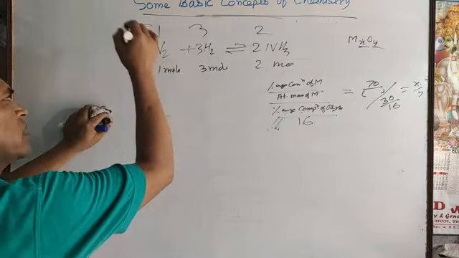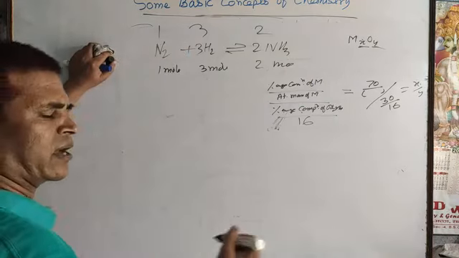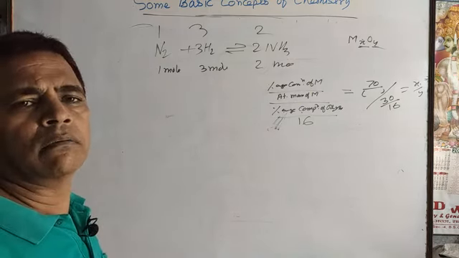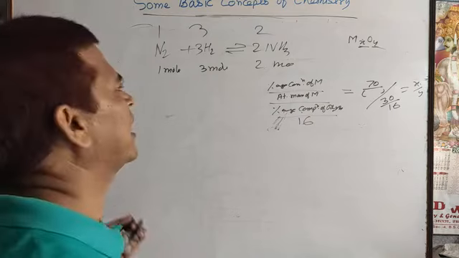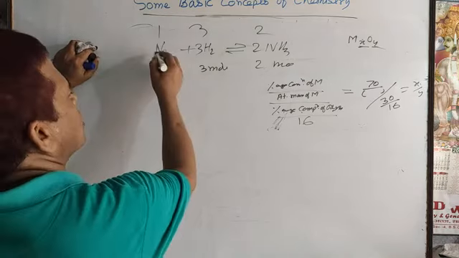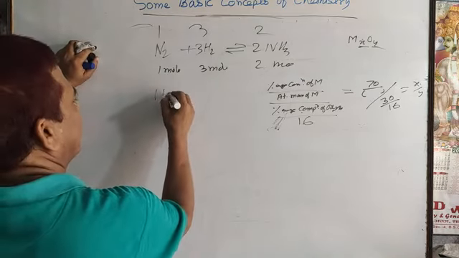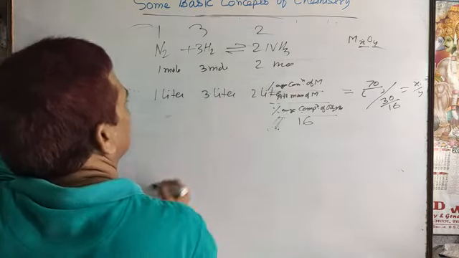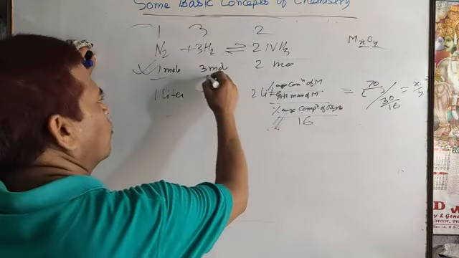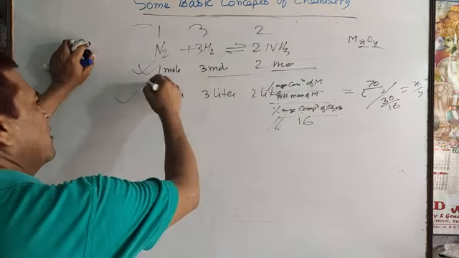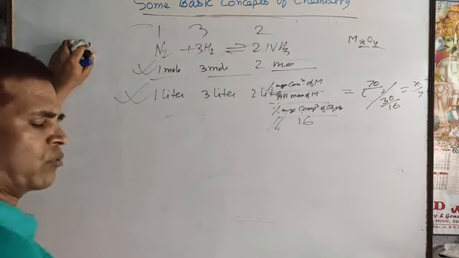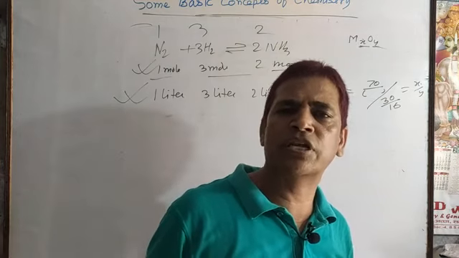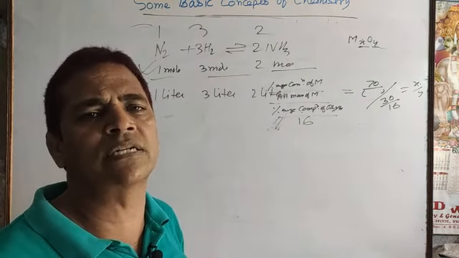So according to Gay-Lussac, if the reactants combine in a certain ratio by volume, accordingly they produce the products in a certain ratio by volume. So by volume you can write 1 liter, 3 liter and 2 liter of ammonia. So if you express it as moles in any chemical reaction, and by volume, that relates to Gay-Lussac's law. Nothing so hard in it, only you recall the statement.